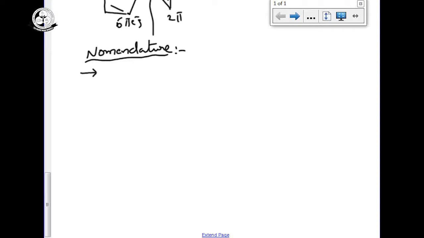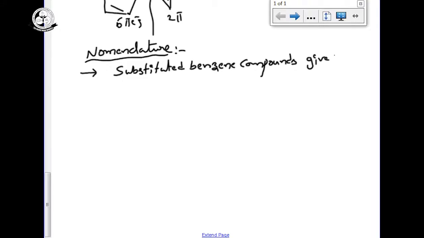For substituted benzene compounds, the name is given with the prefix benzene.